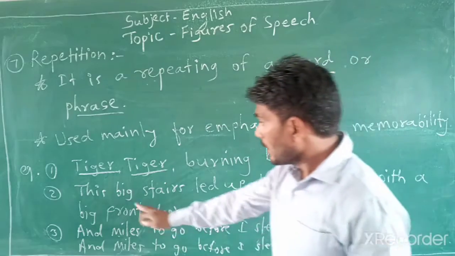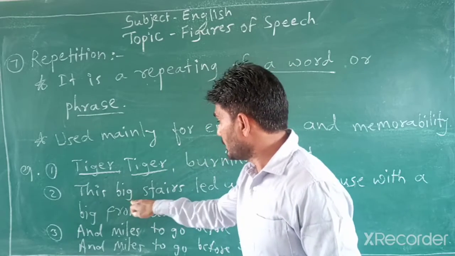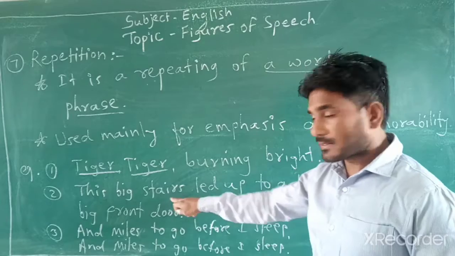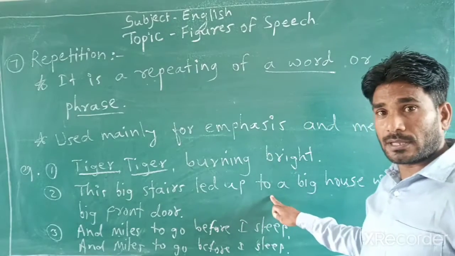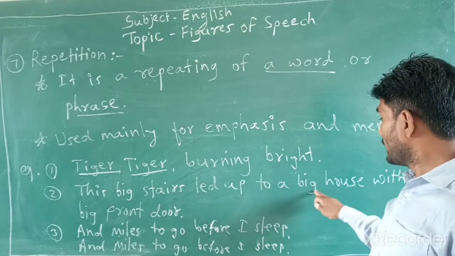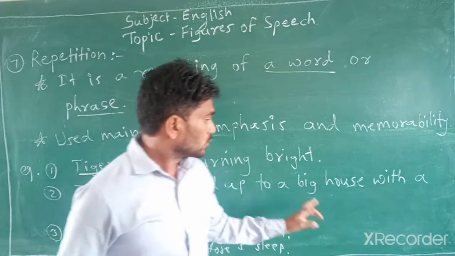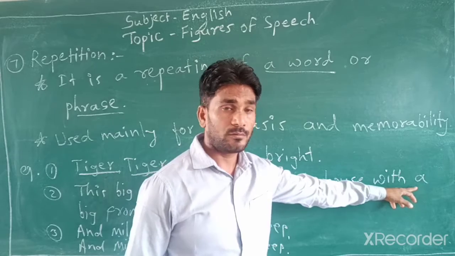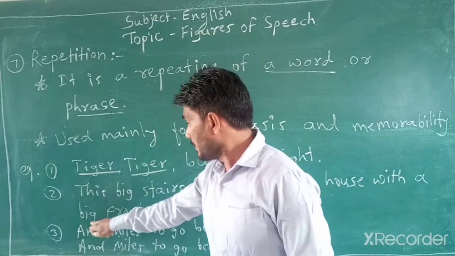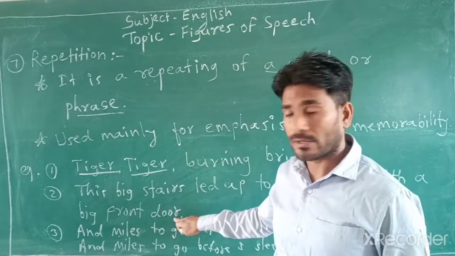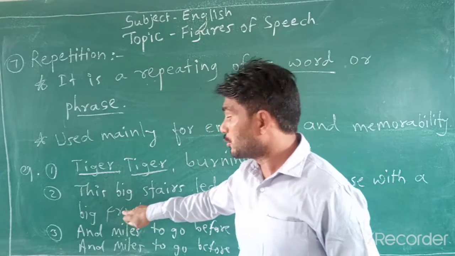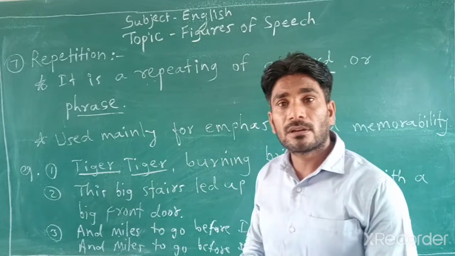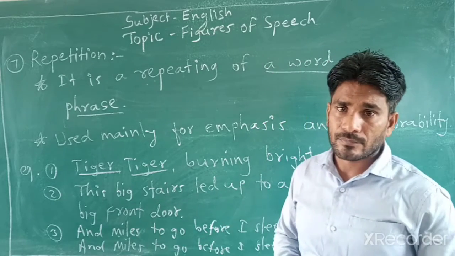Look at another example. These big stairs led up to a big house, to a big house with a big front door. In this sentence, what is repeated there?